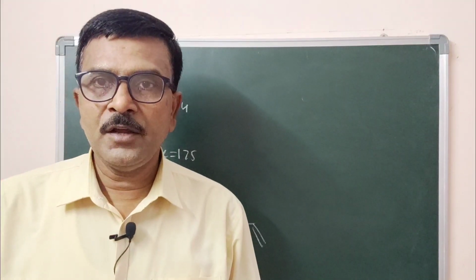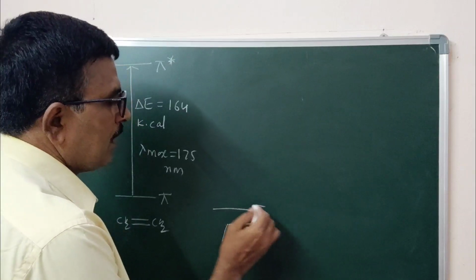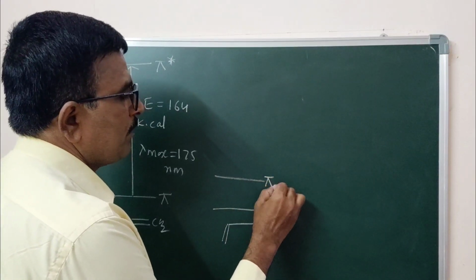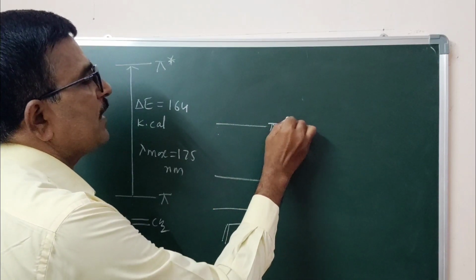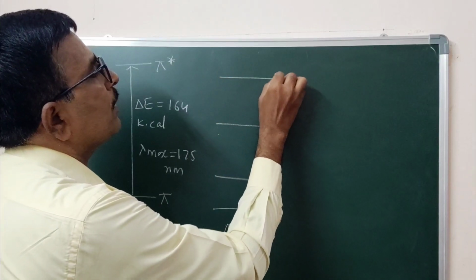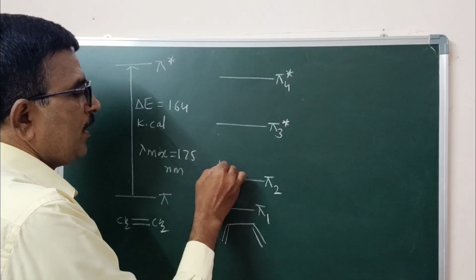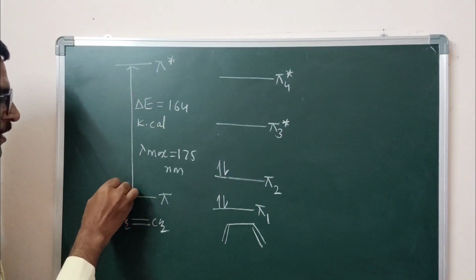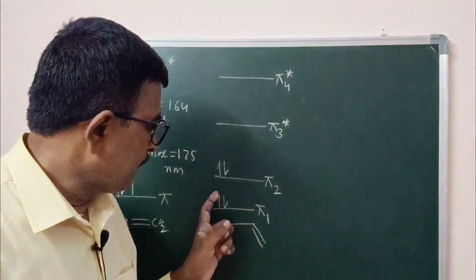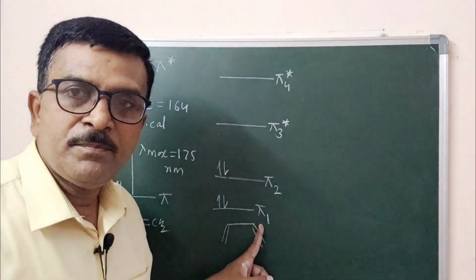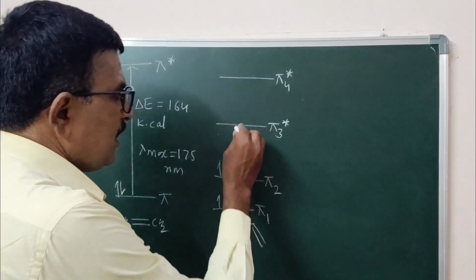Butadiene. Are you following? Now, it has pi 1 orbital, pi 2 orbital, pi 3 orbital, which is anti-bonding, pi 4 orbital, again anti-bonding. There are 4 pi electrons. In the case of ethylene, there are only 2 pi electrons. In the case of butadiene, 2 electrons are in the pi 1 orbital, 2 electrons are in the pi 2 orbital.